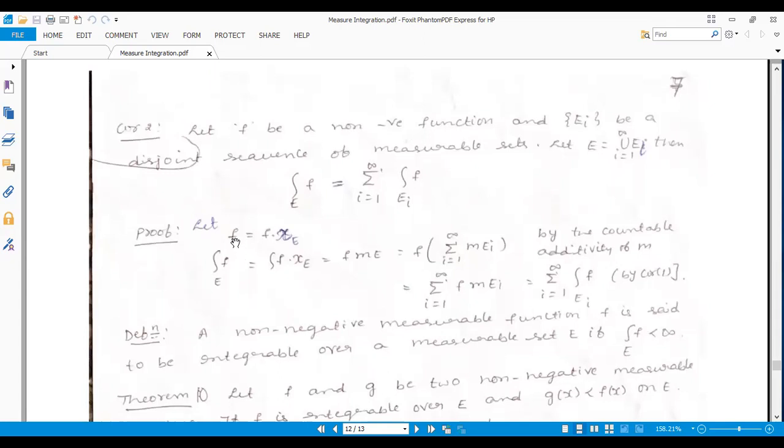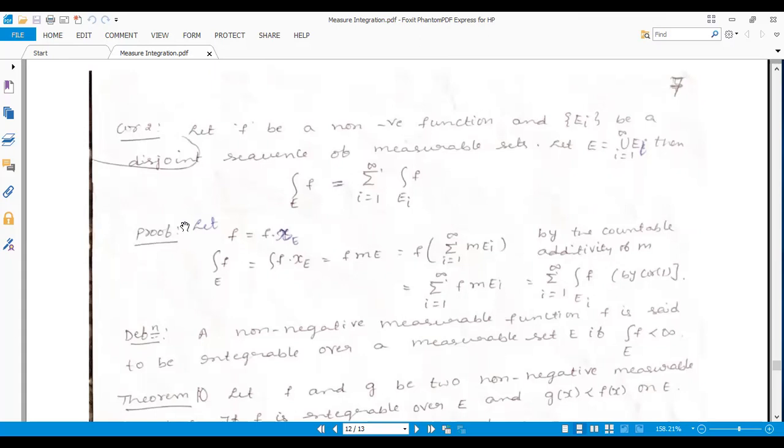Here let f be equal to f times chi of E, which is bounded on a bounded measurable set, and also the E_i's are disjoint measurable sets. Disjoint measurable sets means E1 intersection E2 is equal to 0, E2 intersection E3 is 0. Then by measurability, you know the countable additivity property also holds: the sum becomes the measure of E_i.